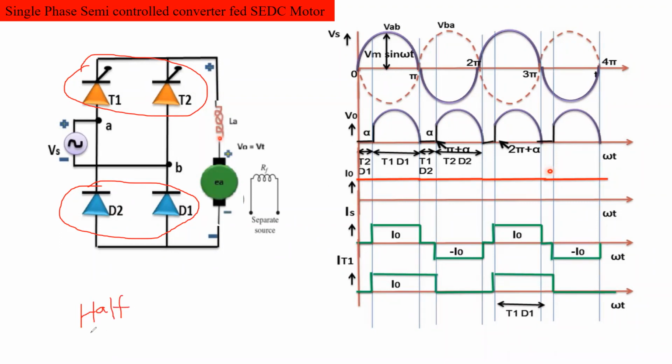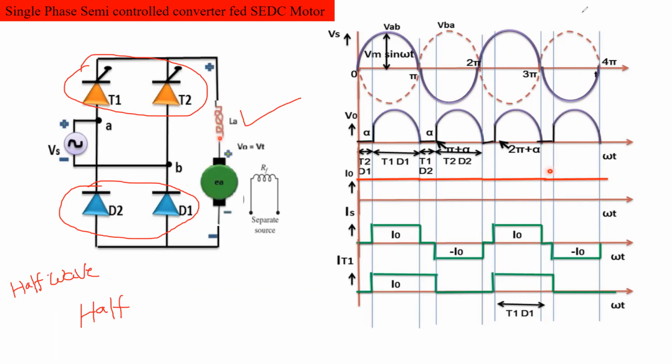not half wave. Half wave is different and half controlled is different. Please remember this difference. This is the half controlled.